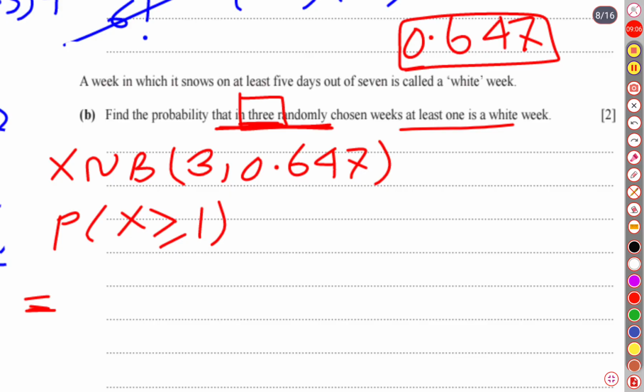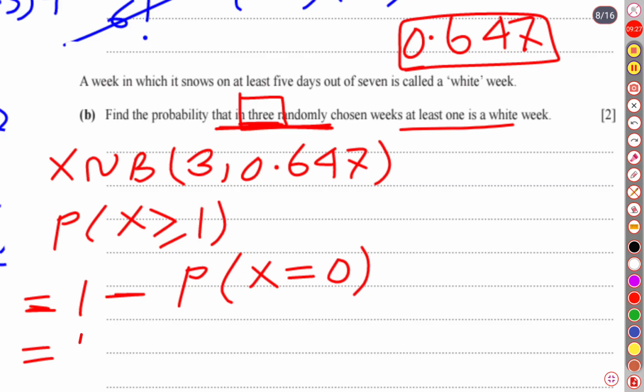That means there is no week left with no wet week. So it can be written the alternative way: 1 minus the probability that there is no wet week.